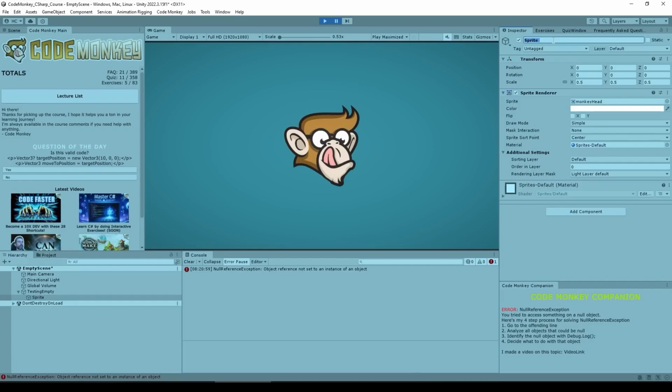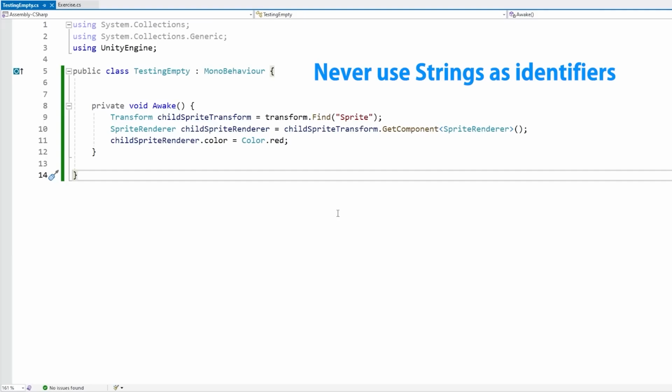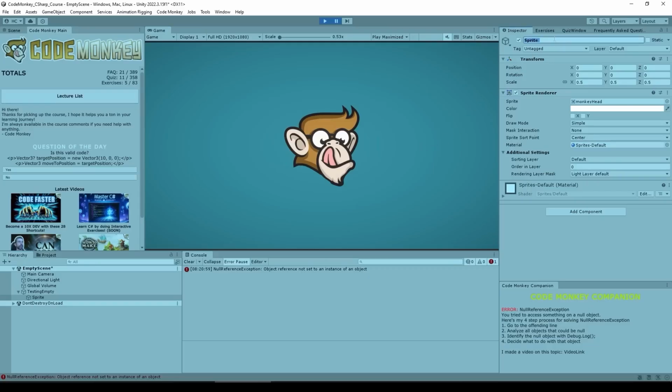It turns out that this child name has an invisible space at the end. So the code is indeed perfectly correct. There are no compiler errors here because everything is correct, but it is looking for a child with this exact same name, just "Sprite". And since the actual object has an invisible space at the end, it does not 100% match the sprite name identifier. This exact mistake has happened to me several times and drove me insane every time.